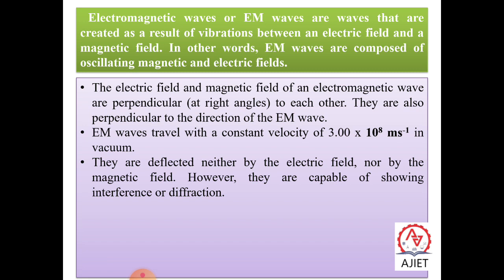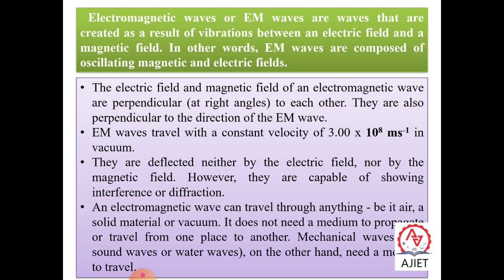And what is diffraction? Diffraction is the bending of an electromagnetic wave around an obstacle and reaching into the geometrical shadow region. So waves are capable of producing interference as well as diffraction. An electromagnetic wave can travel through anything, be it air, any solid material, or vacuum. It does not need a medium to propagate from one place to another.